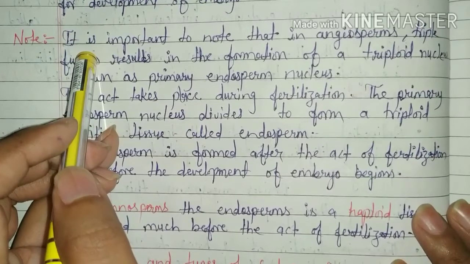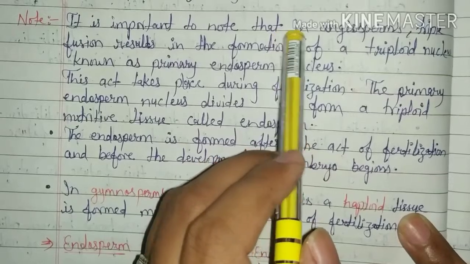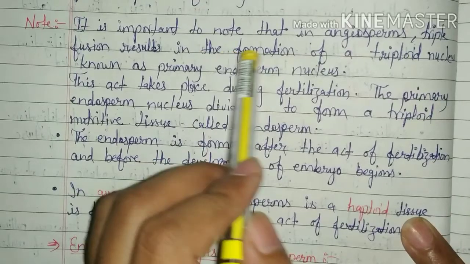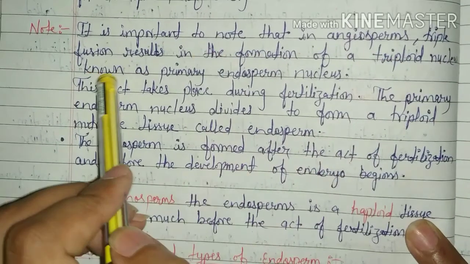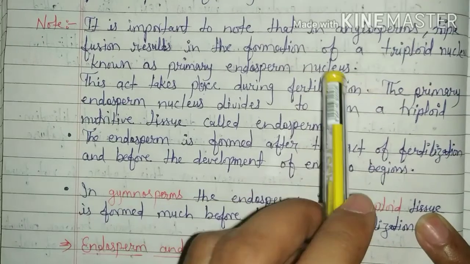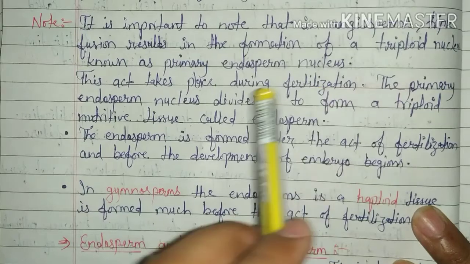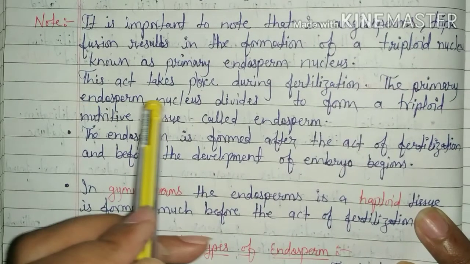It is important to note that in angiosperms, triple fusion results in the formation of a triploid nucleus known as the primary endosperm nucleus. This act takes place during fertilization. The primary endosperm nucleus divides to form a triploid nutritive tissue called endosperm. The endosperm is formed after fertilization and before the development of the embryo begins.